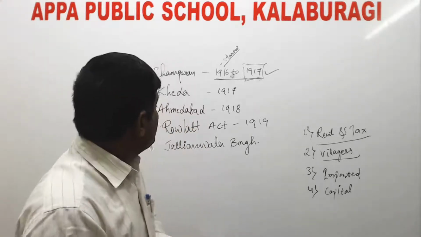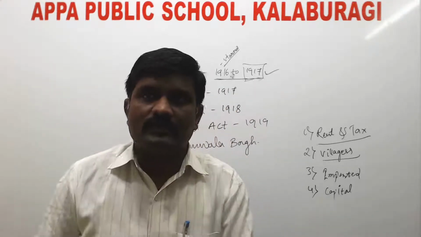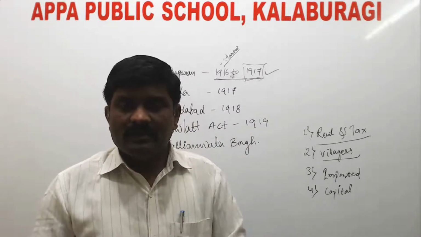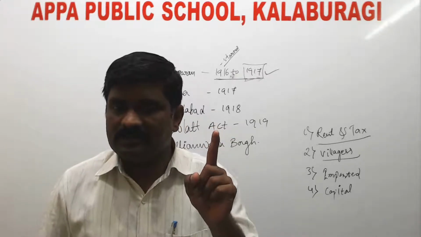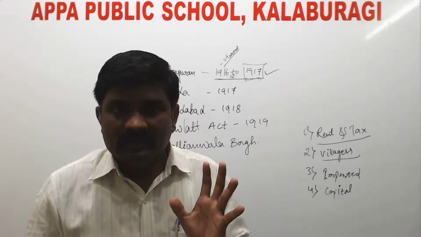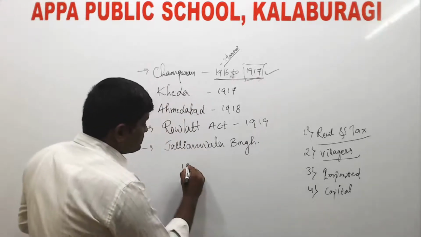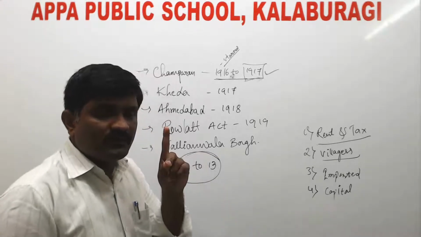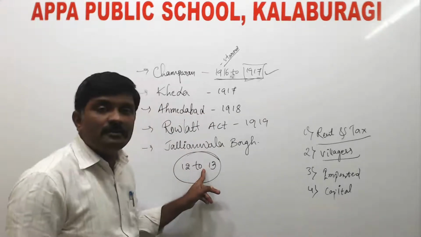In the periods 1918 to 1919 and 1920 to 21, crops failed in many parts of India. Because of that, they faced an acute shortage of food grains due to two reasons: one is the influenza epidemic, and the second, the most important, is famine, meaning drought. Because of only these two reasons, 12 to 13 million people died. How many people died? 12 to 13 million people.